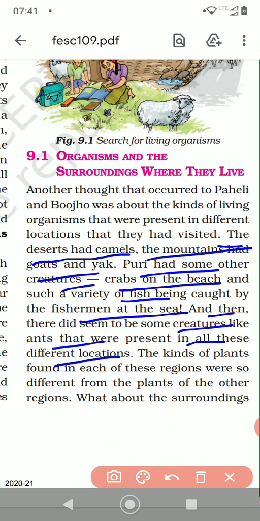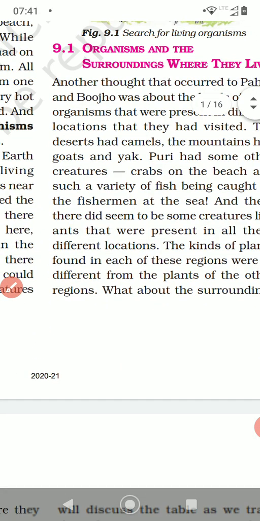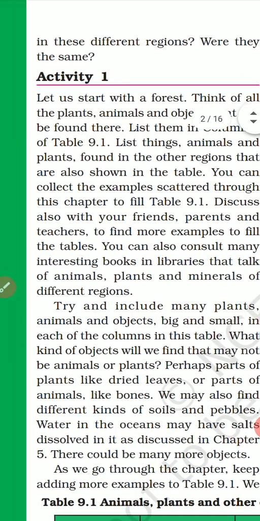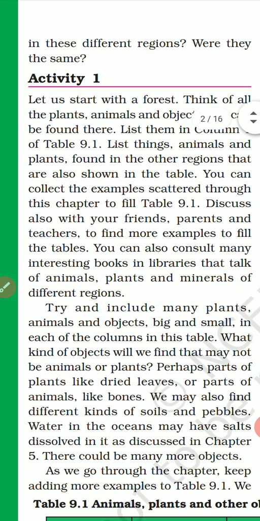The kind of plants found in each of these regions was so different from the plants of the other regions. Of course, the plants were different, animals were different, everything was different because of the temperature and climate of the place. What about the surroundings? In these different regions, were they the same? What do you think? Surroundings will also be the same, no children?